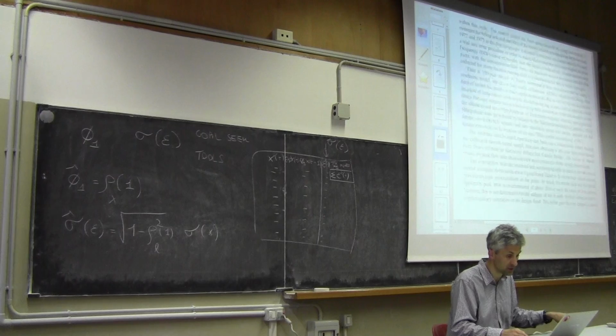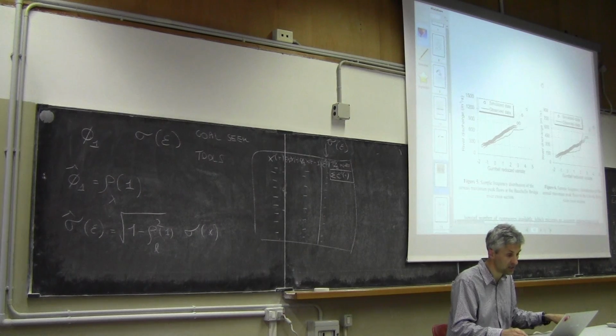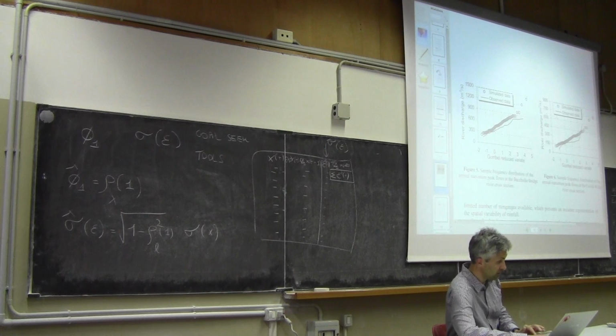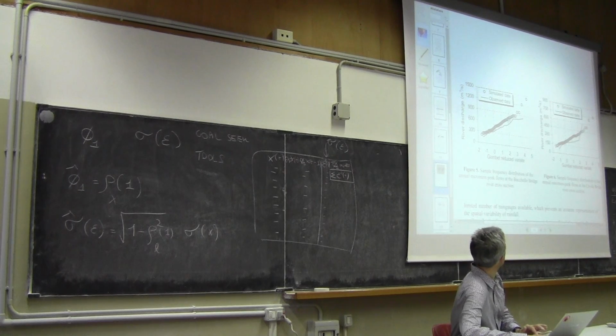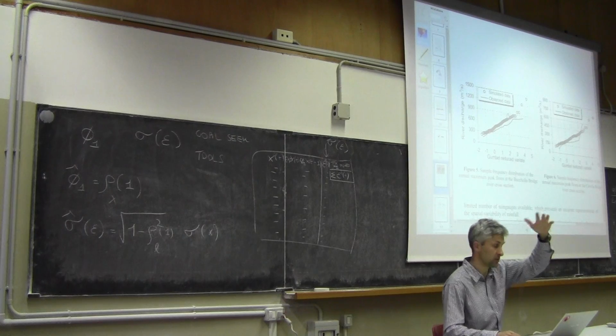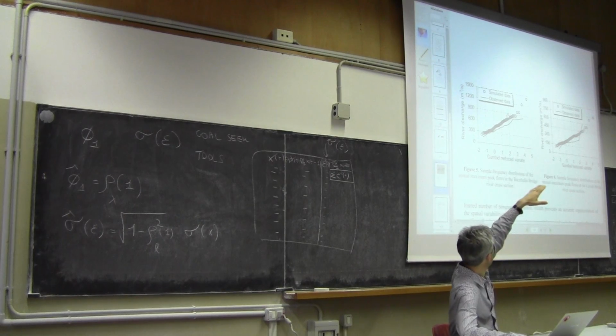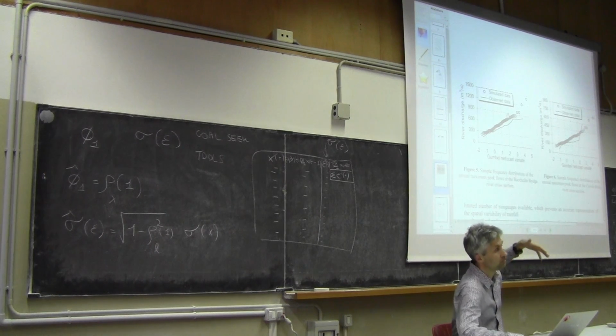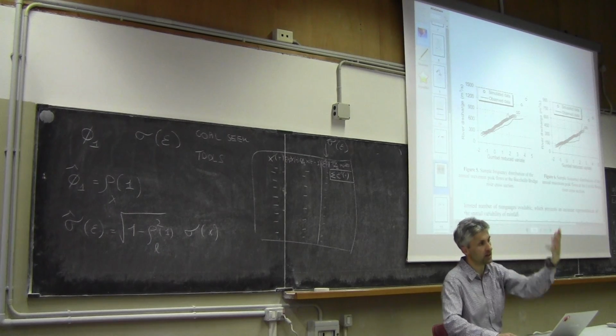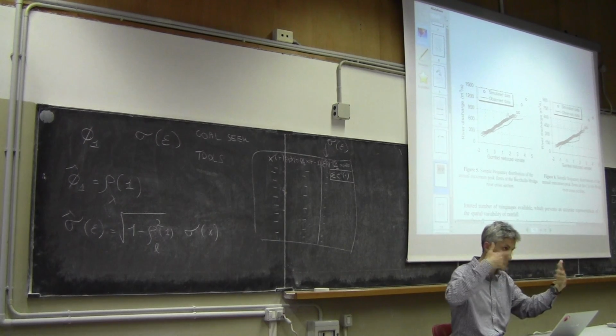And first of all, what we did is to look at the closure section and make a comparison here between observed and simulated probability distributions. This is a strange way to visualize a probability distribution, and I don't want to go into the details. Let me just say that this is a way to obtain, instead of a curved diagram for this particular probability distribution, a straight line, because it's easier to compare. When you have a very curved diagram, it's not easy to see if it matches the observation.